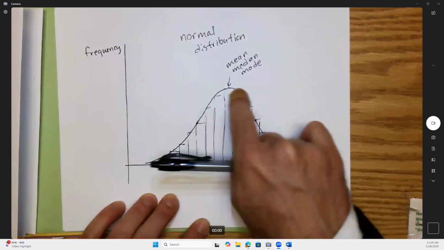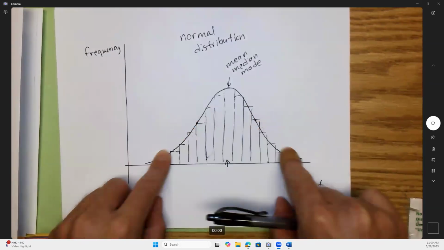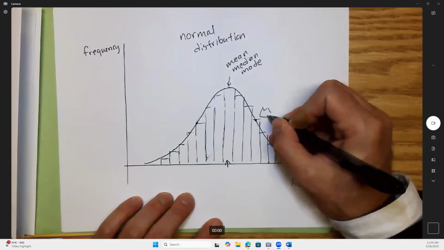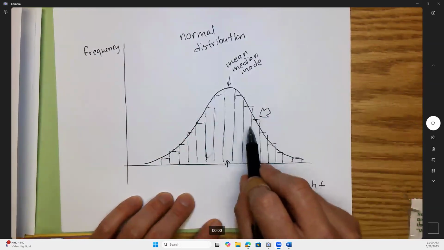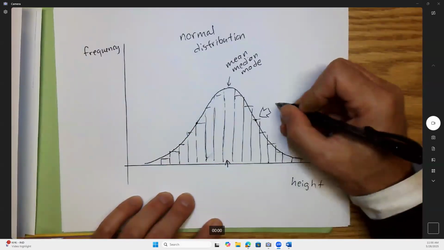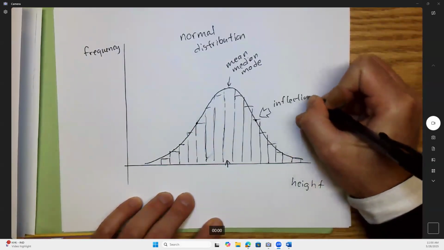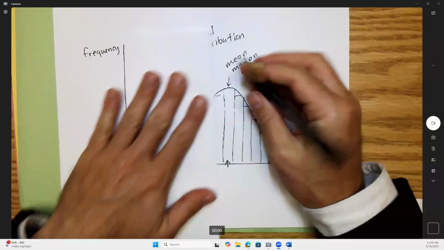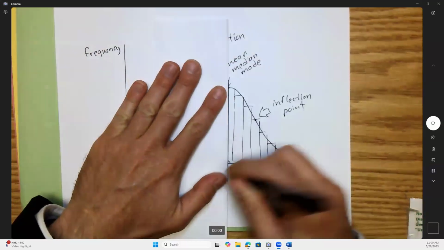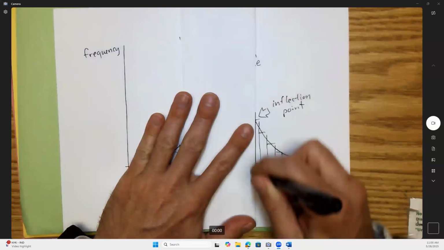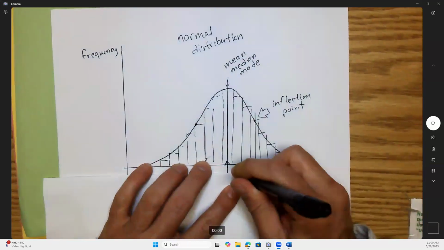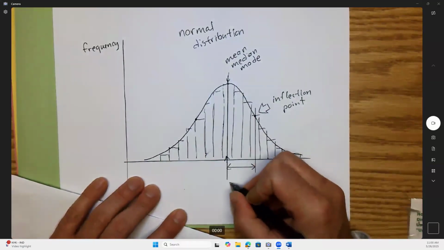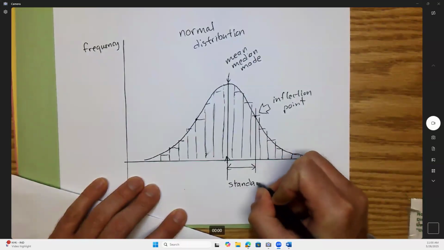Now, do you guys see the point where the middle of this curve looks like an upside down bowl, but the tails look like a right side up bowl? You guys see that? I bet some of you, especially if you're taking calculus, know the name of this point where it changes concavity. What's that called? Inflection point. Yeah, inflection point. And it turns out that the distance from this mean, median average to this inflection point has a name. Does anybody know what it's called? Yeah, it's called standard deviation.